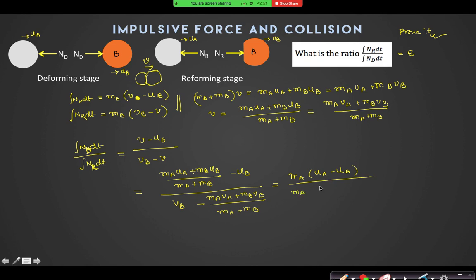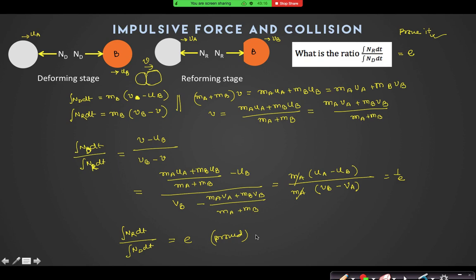Here you will get MA into VB minus VA. That's 1 by E. Right? So I can say that integral of Nr dt by integral of Nd dt, this is equal to 1 by E, so that is equal to E, proved.